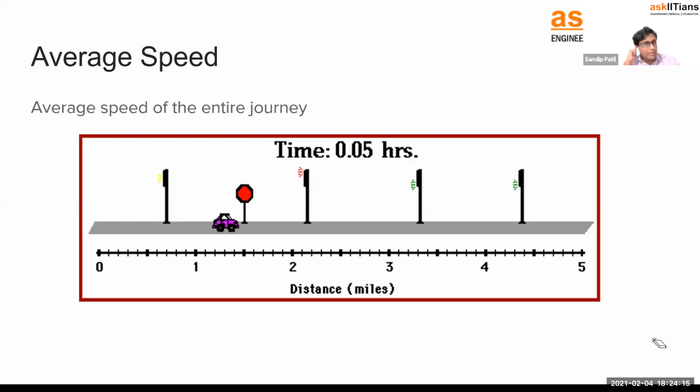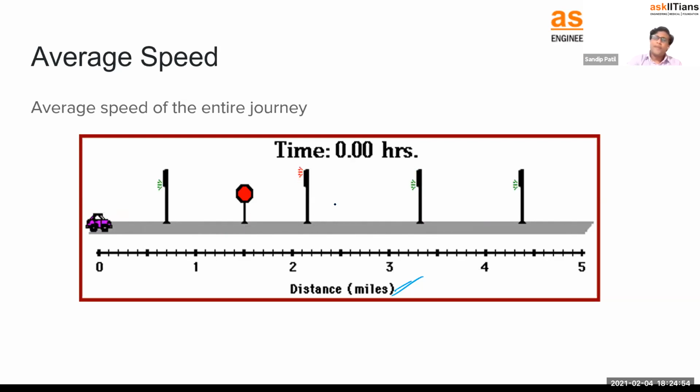Now let's talk about average speed. So what does average speed mean? Now you can see this car is moving. Distance in miles is given. Miles is also another unit of distance. So what is the total distance? 5. Is the car moving with uniform velocity? No. You can see the car stopping somewhere here, then moving again. You can see the clock. The clock is also measuring the time when the car has stopped there.